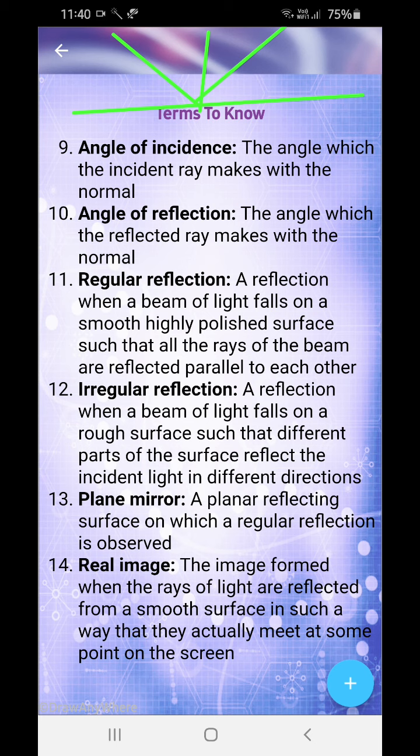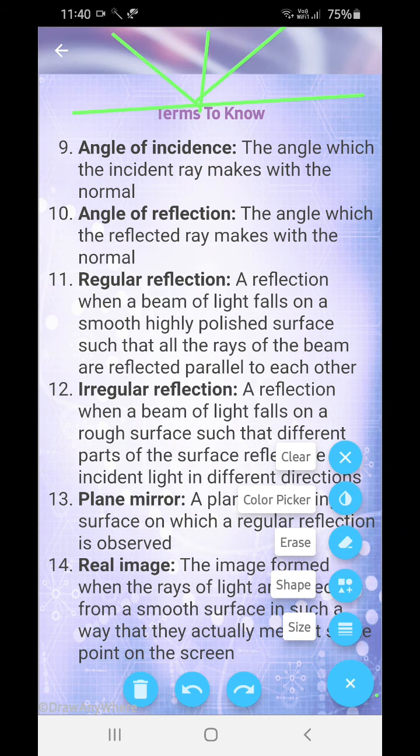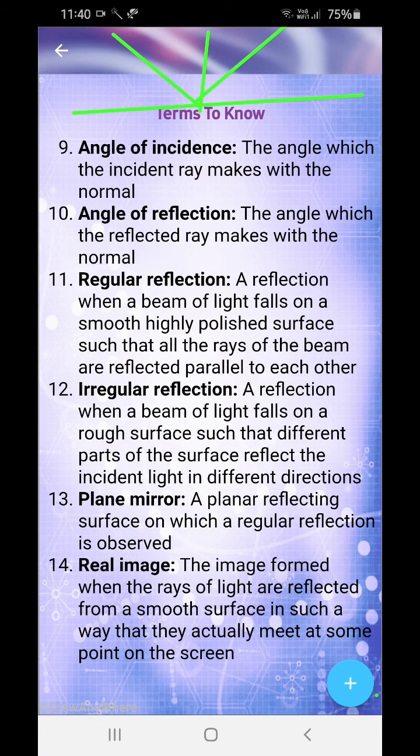Let me choose the pen option because it's an angle. Here, this part is known as the incident ray. The angle of incidence is the angle which the incident ray makes with the normal. So the angle between the incident ray and the normal is known as the angle of incidence. I mark this angle also. This is the angle of reflection: the angle which the reflected ray makes with the normal.